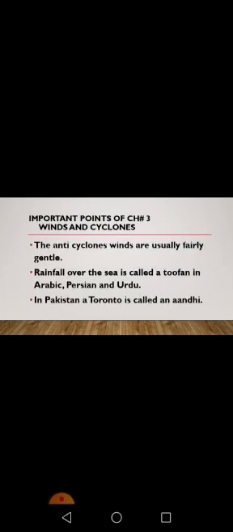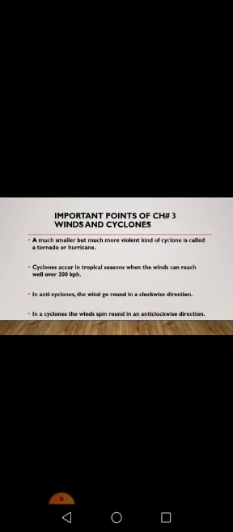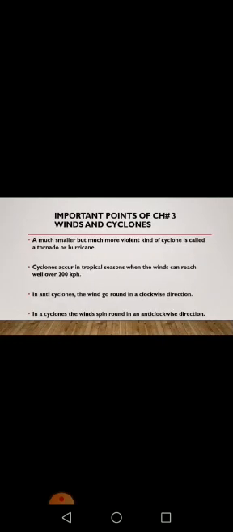Rainfall over the sea is called a Tufan in Arabic, Persian and Urdu. In Pakistan, a tornado is called an Aandhi. Now, a much smaller but much more violent kind of cyclone is called a tornado or hurricane. Cyclones occur in the tropical season when the winds can reach well over 200 km per hour. In anticyclones, the winds go round in a clockwise direction. In a cyclone, the winds spin round in an anti-clockwise direction. So with the help of these points, it will be easy for you to attempt the true false.